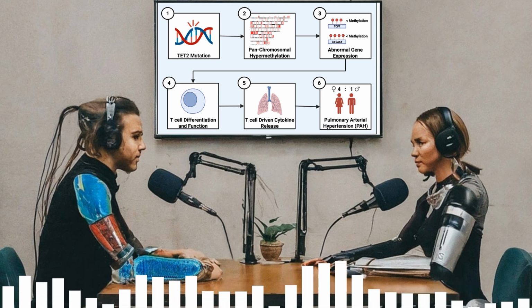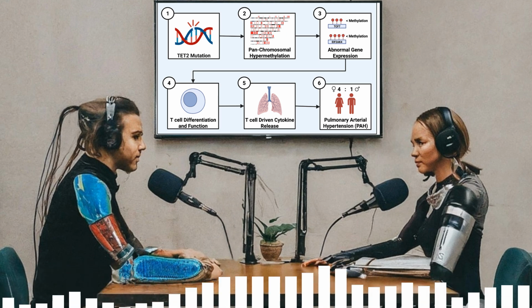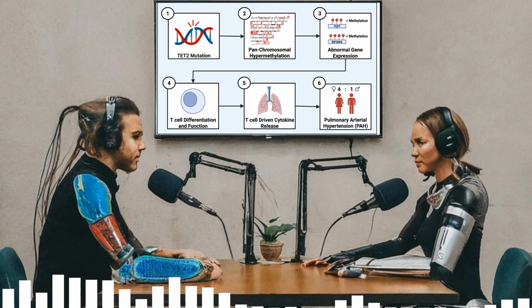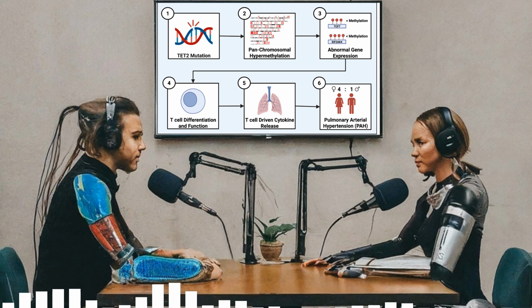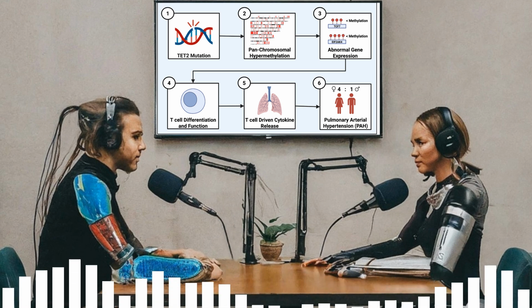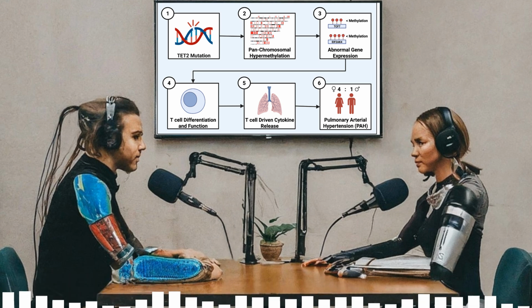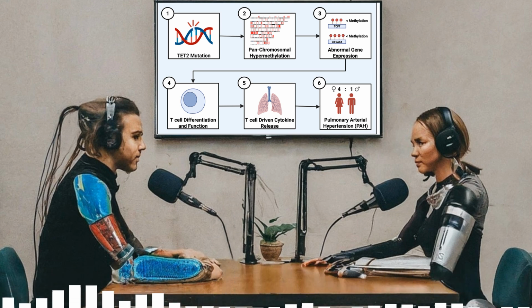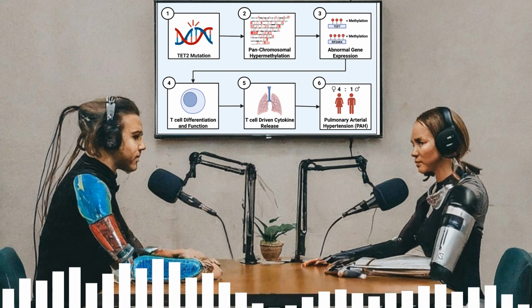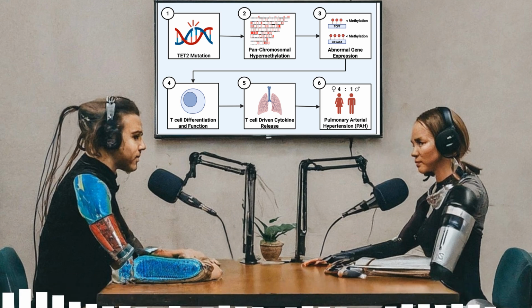Today we're tackling a really complex puzzle. How our genes, and maybe things affecting our genes, link to a serious lung condition, pulmonary arterial hypertension, or PAH. Yeah, it's a tough one. Our mission for this deep dive is to unpack some fascinating research looking at these chemical tweaks to our DNA, things called DNA methylation, and how they might play a role in PAH. Exactly. We're focusing particularly on one gene, TET2, and what happens when it's maybe not doing its job properly.